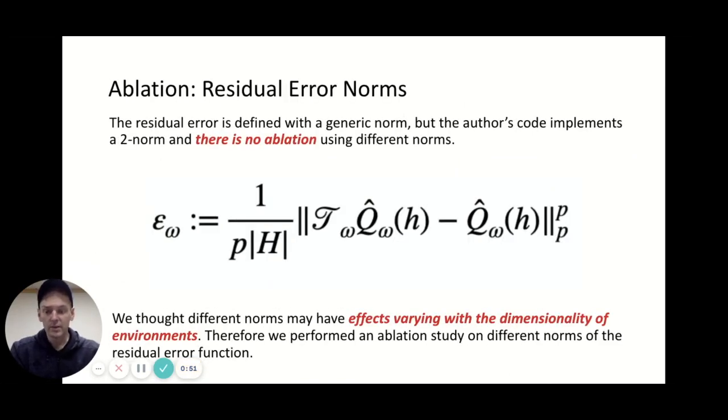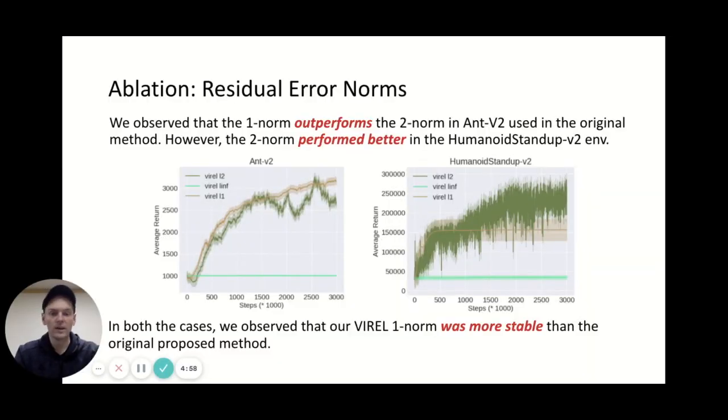So the other experiment we did to improve upon the results in the paper is an experiment about the residual error norms. The residual error norm is defined in the paper as a generic p-norm, but the authors' code implements a 2-norm, and there's no ablation comparing the different norms. So we thought that different norms may have effects varying with the dimensionality of environments, and so we performed this study.